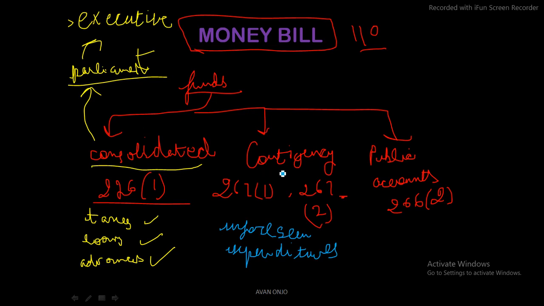So in that case, this is a fund created by the government of India, basically for all unpredictable or unforeseen expenditures. How can this be redeemed? The power of withdrawal is in the hands of the president. So in a way you can say that it is under executive control only. The power is with the president. The president of India can give an advance from the contingency fund.